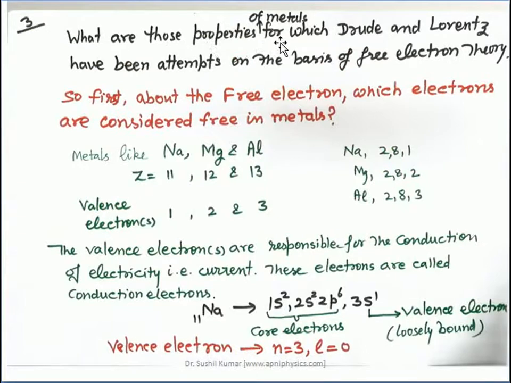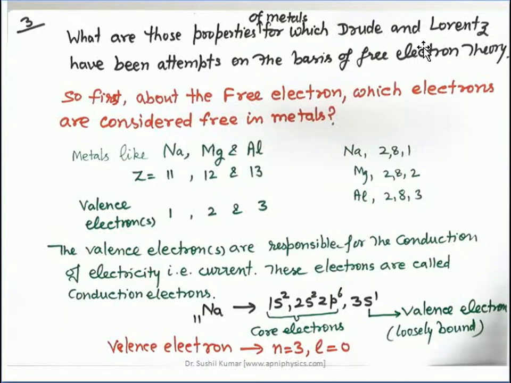Now, what are those properties of metals for which Drude and Lorentz have made attempts on the basis of free electron theory? Electronic properties of the solids are explained on the basis of the free electron theory model that was proposed by Drude and Lorentz.